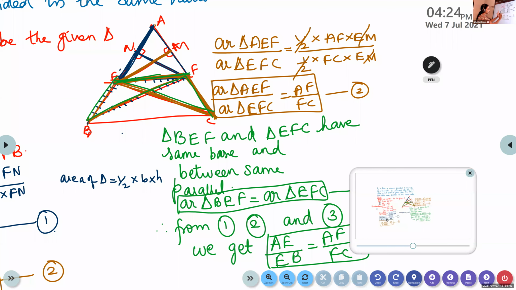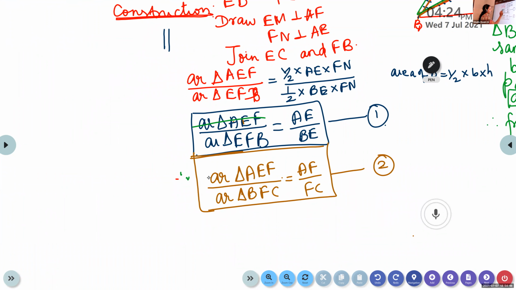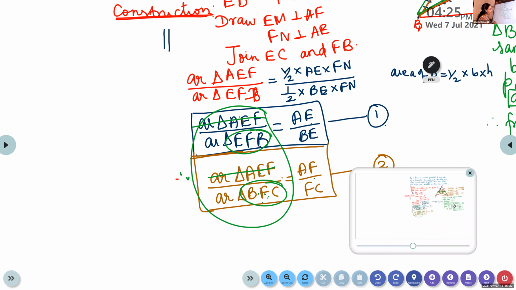Look at this, children. This part no need to write, I'm just showing this. In this, already the numerators are equal. Now we proved these two are equal because they have the same base and the same denominator. There are two triangles having the same base and between the same parallels, so the denominators are also equal. Numerators are already equal, denominators are equal. That means this LHS as a whole will be equal. So if these two are equal, automatically we will get the RHS also equal. That's what we are writing there from equations 1, 2, and 3.